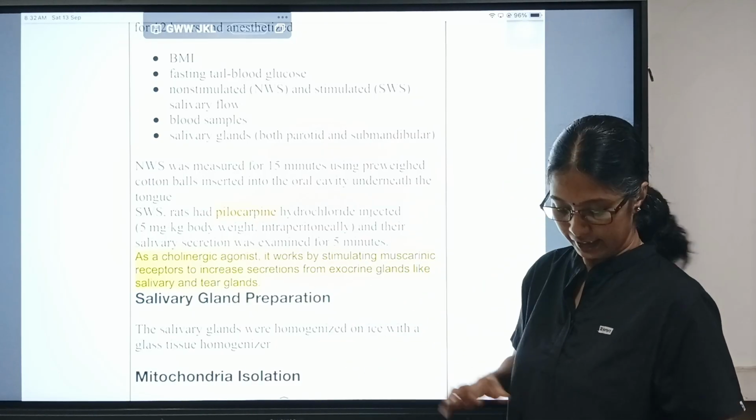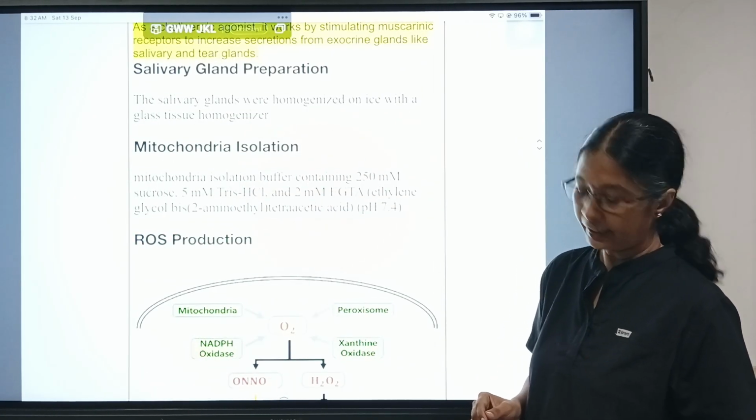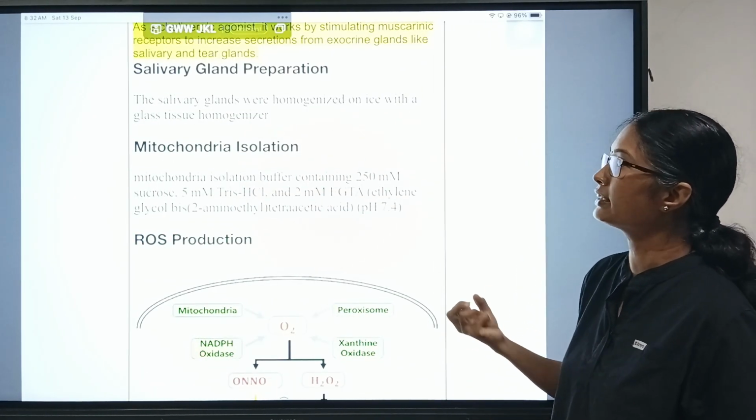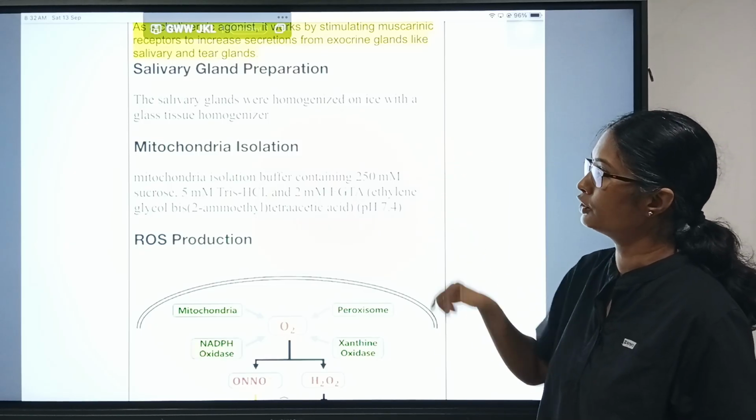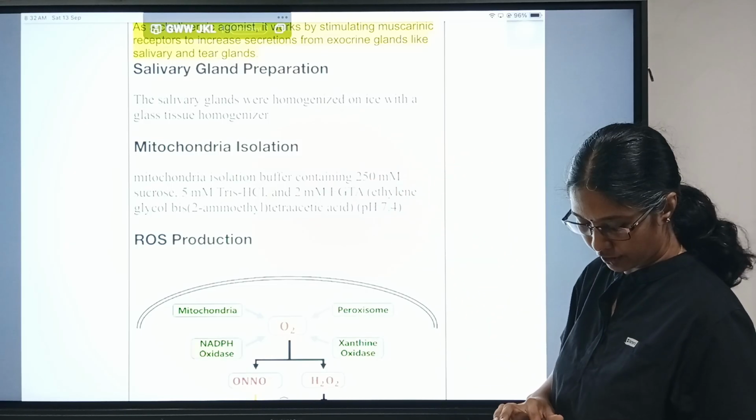So this is how they studied the stimulated and unstimulated salivary secretion. Later, after retrieving the salivary glands, they homogenized them with a glass tissue homogenizer, and to study the mitochondria, they isolated the mitochondria as well.